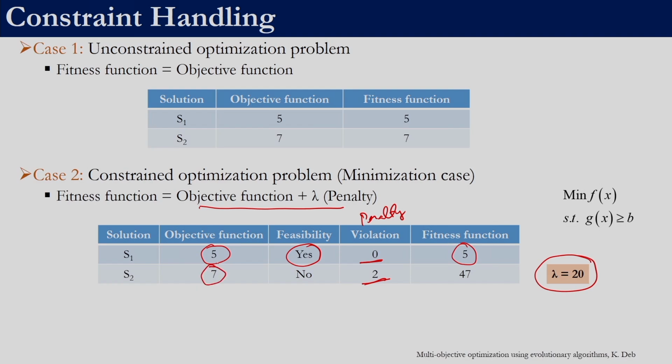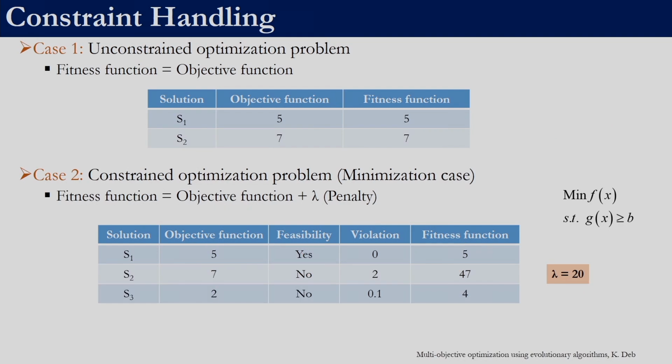whereas this 7 will become 47, because now the fitness function is 7 plus 20 times 2. So this is 40 plus 7, 47. So that is this particular value. Once we calculate the fitness function, we do not need to worry about whether the solution is feasible or not, because the fitness function actually captures whether the solution is feasible or not. So let us consider this case.